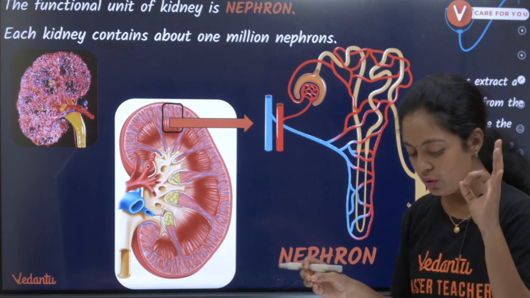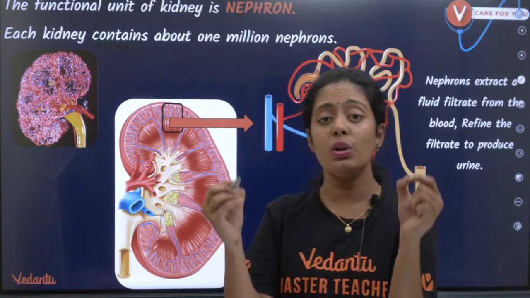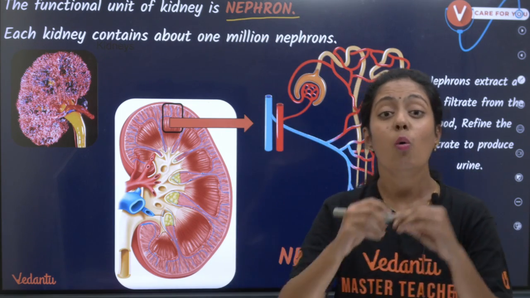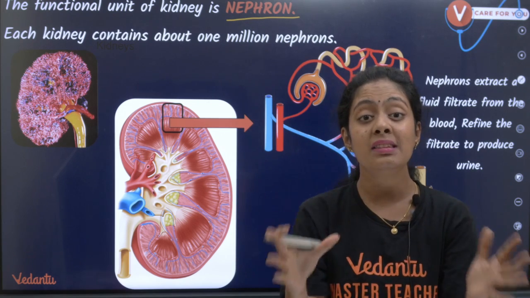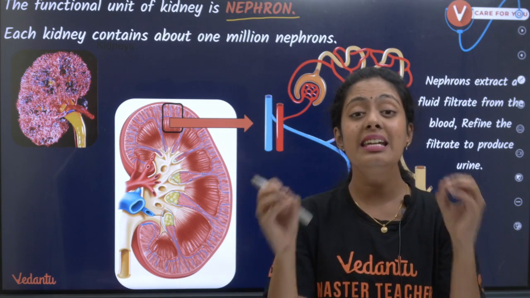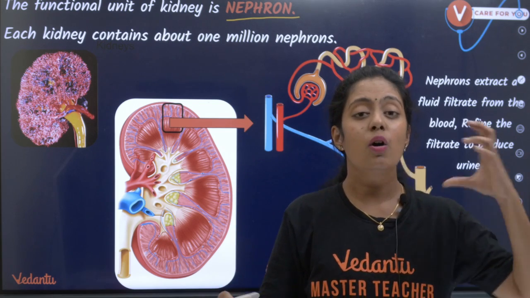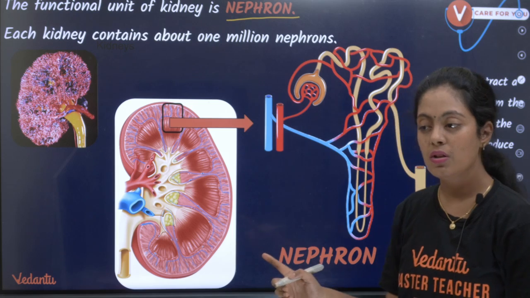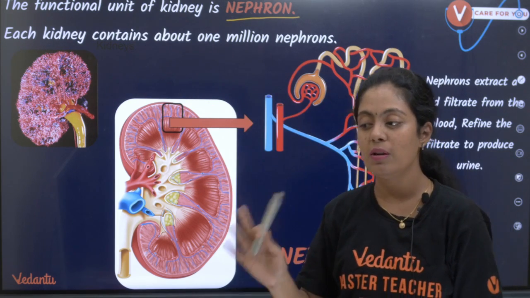Now we are going to see a very very important topic. The functional unit of kidney is called nephron. Okay, in one kidney there will be 1 million nephrons, 10 lakh nephrons. And these nephrons are the structural and functional unit of kidney. Okay, what is the kidney made up of? The kidney is made up of nephrons. Okay, you can see this is how it looks. Millions of nephrons will be there.